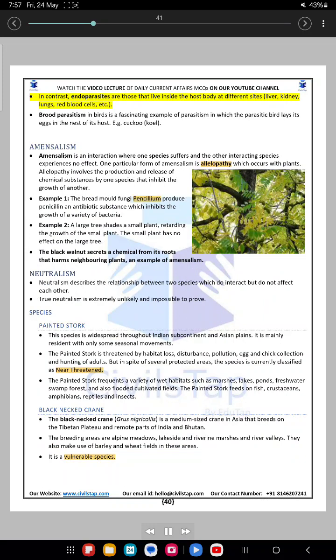In contrast, endoparasites are those that live inside the host body at different sites: liver, kidney, lungs, red blood cells, etc. Brood parasitism in birds is a fascinating example of parasitism in which the parasitic bird lays its eggs in the nest of its host, e.g. cuckoo, quail.